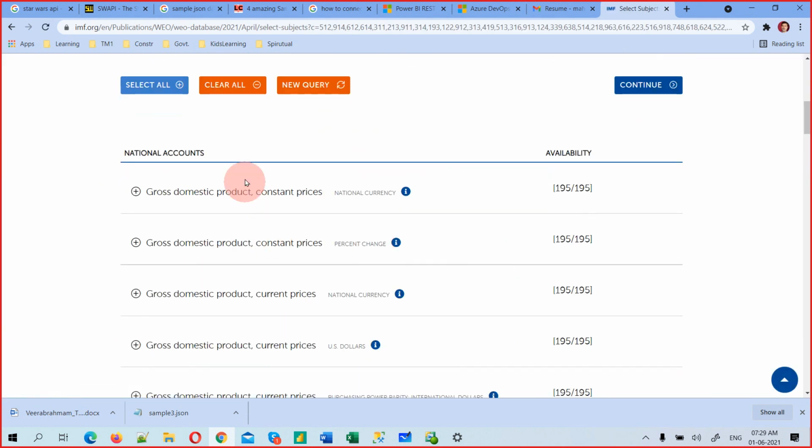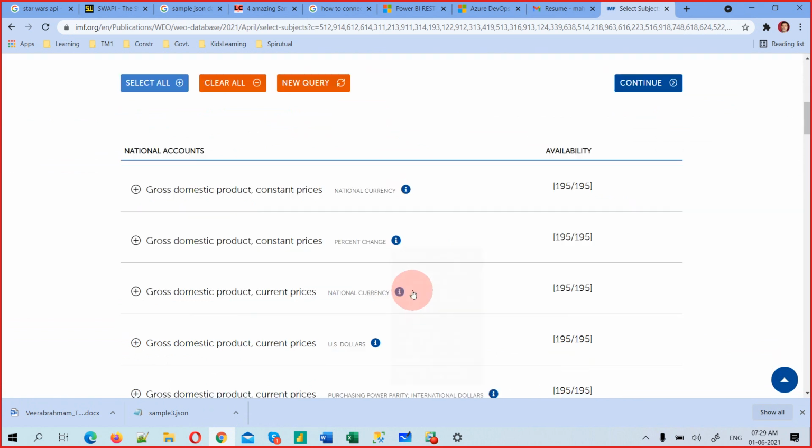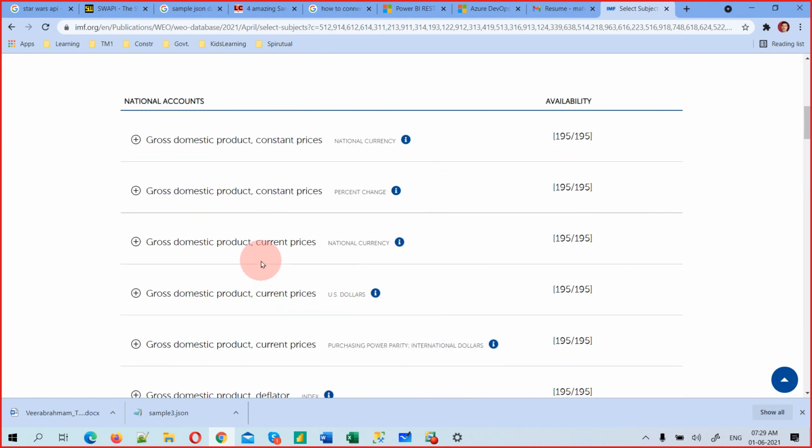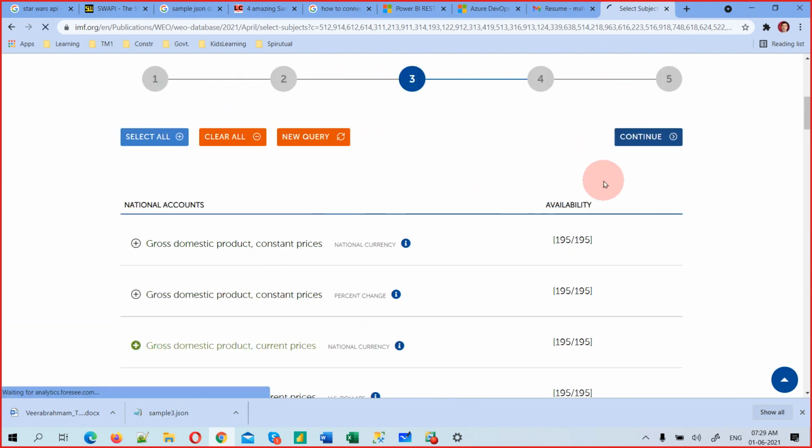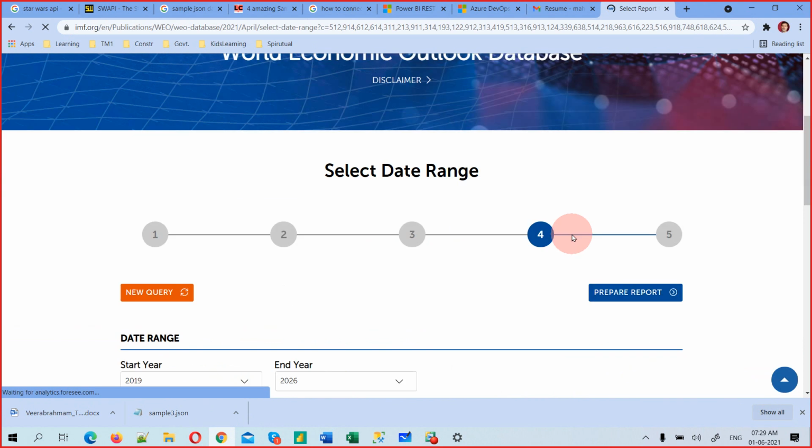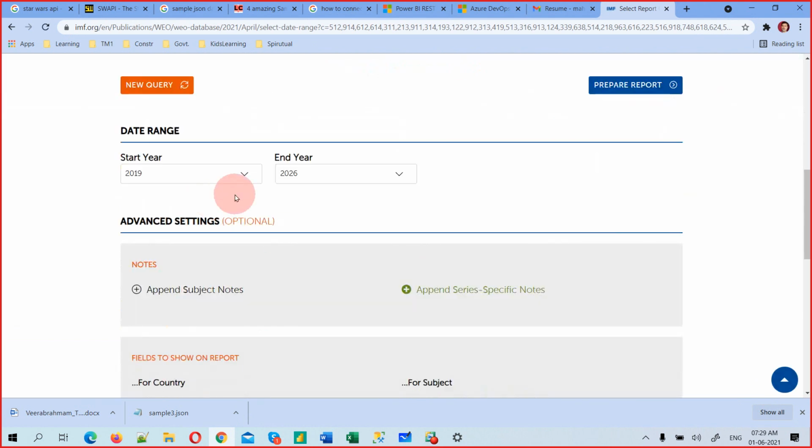And you see, it will ask what kind of subject you want to analyze. I want to analyze basically gross domestic product at current prices. This one I would like to analyze, then click continue. How many years of data do you want? It's even giving future data.